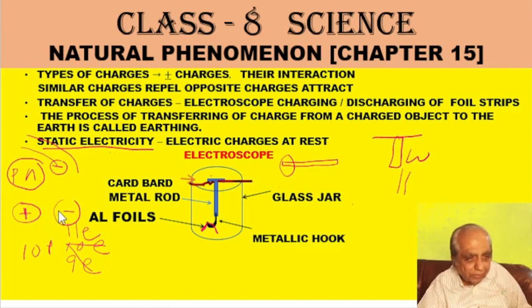But in case I bring this negative body very near to it, then the air, which is normally a bad conductor of electricity, will start conducting, because it becomes a high electric field. In a high electric field, air starts conducting, and when the charges flow, electrons flow from negative to positive, so we will see a spark. That is how a spark gets generated when charges flow through air, which is normally a poor conductor.